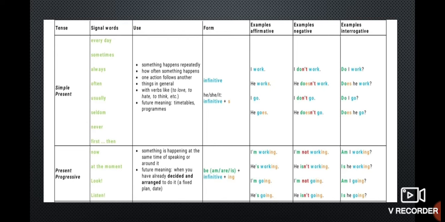The structure is is, am or are plus V1 plus ing. I am working. He is working. He is teaching a lesson. The students are listening to the class. Similarly, in the negative: the students are not reading. Are they reading? So these are examples of negative and interrogative.